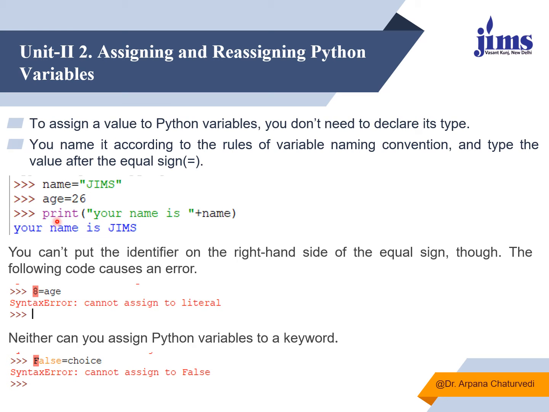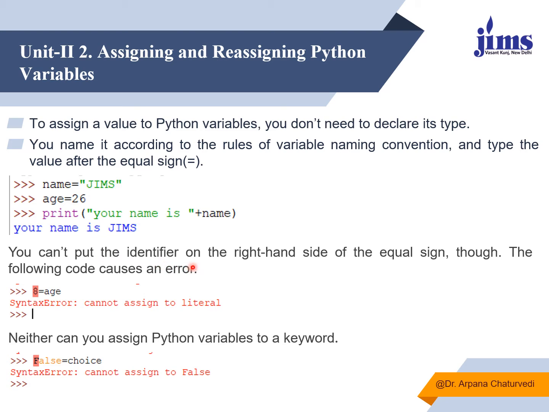I have to write print within double quotes, your name is, so it will get displayed as it is. To display the value this variable is containing, I have to use the concatenation operator, that is plus, and then the name of the variable. As name is having value James, you can see the output is your name is James.